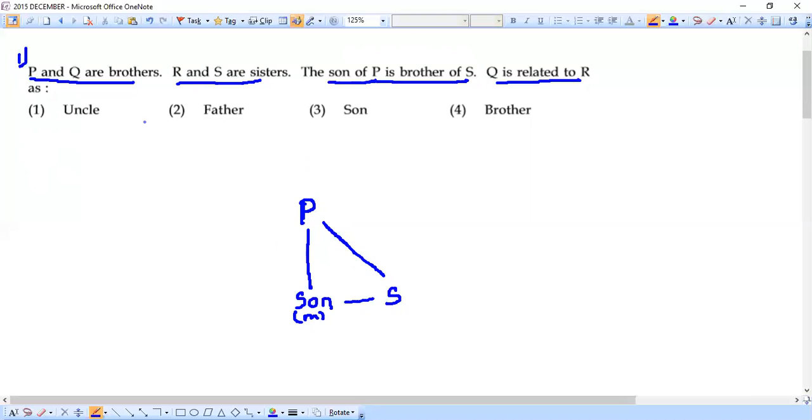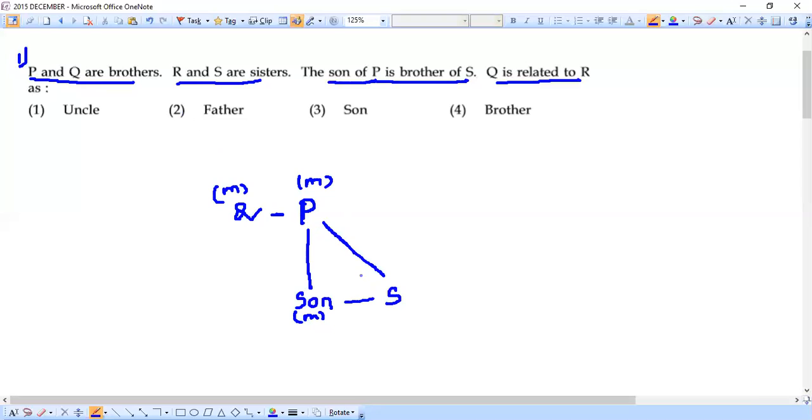Now let's continue. Now we take the first information: P and Q are brothers. So that means P and Q are from the same generation, and P is a male and Q is also a male. Both are brothers, and P's son is here, one son whose name we are not aware of, and that is not important for us.